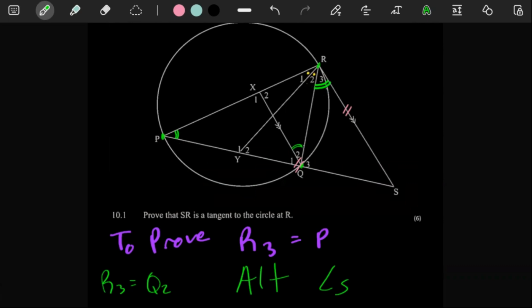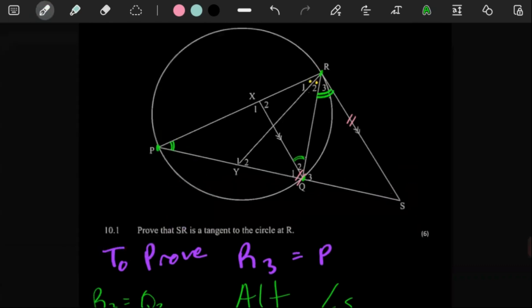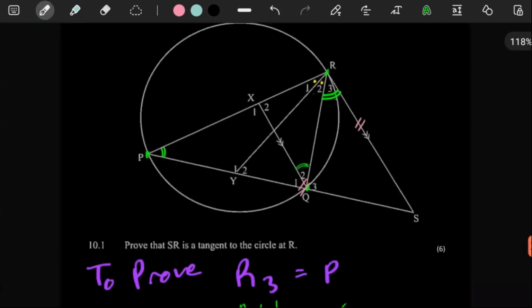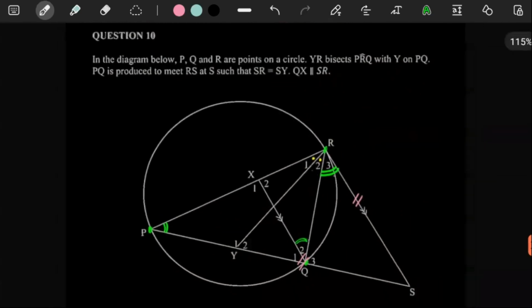I feel like that whole X and Y thing is probably going to be useful, because it was there on the question paper. I think someone had made notes. But let's see. This angle is equal to that angle over there. In this circle, we don't know anything about this line being the diameter.